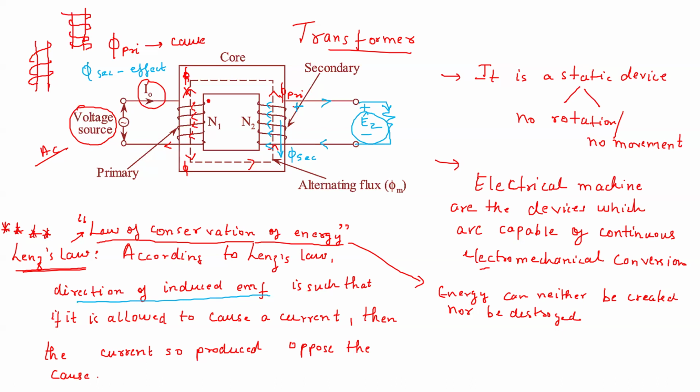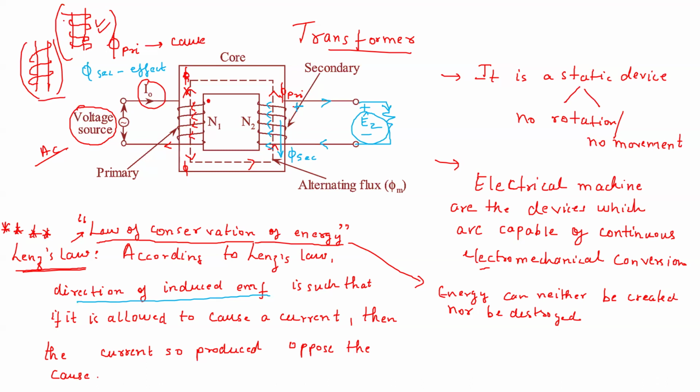If I reverse this sense of winding, you can try this as an assignment after the class. If you keep the sense of winding the same, then you will find the EMF will be induced in the opposite way. It is not necessary that the plus sign of E2 will always come up or always come down. It depends on the sense of winding.